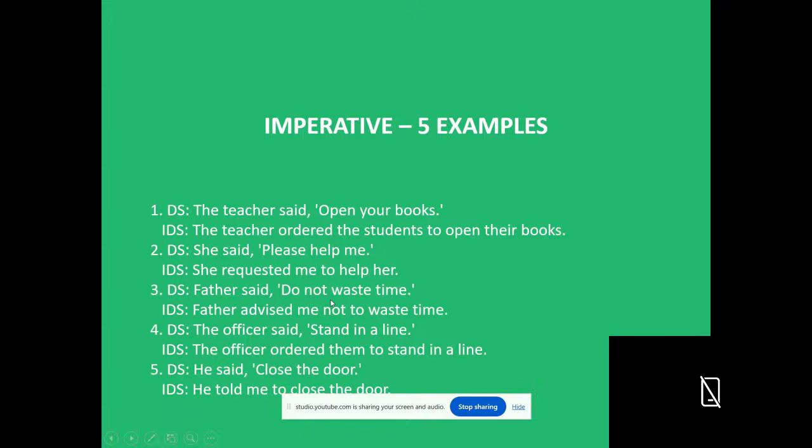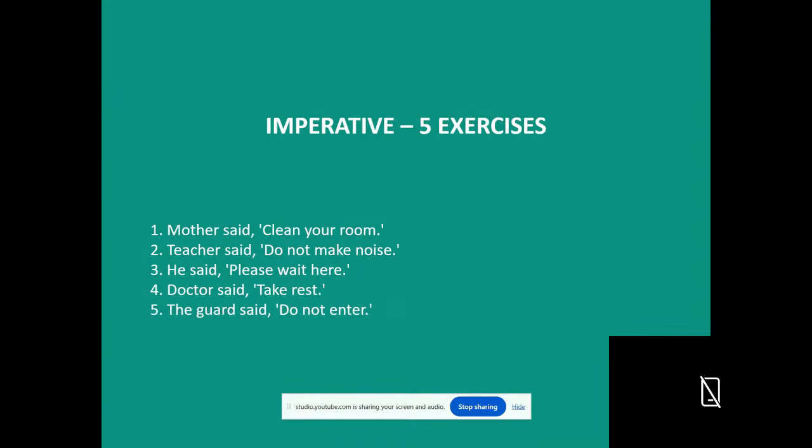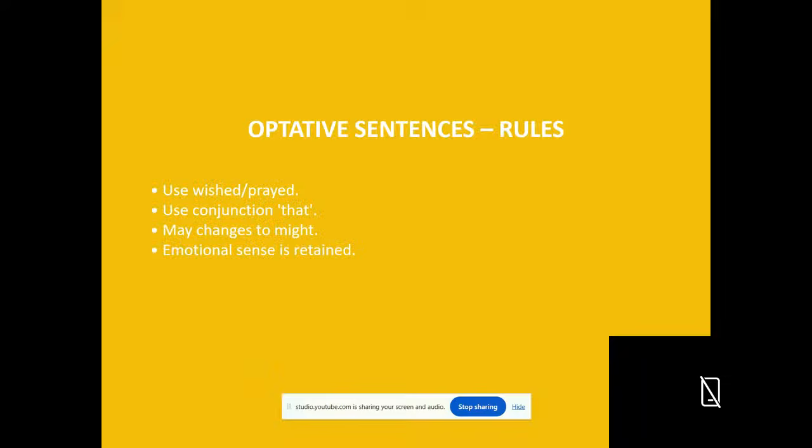Father said, "Don't waste time." So this is a negative sentence, and this is advice. Father advised me not to waste time. The officer said, "Stand in a line." The officer ordered them to stand in a line. He said, "Close the door." He told me to close the door. So this is a way of changing imperative sentences into indirect speech. Some exercises are given so you can practice.